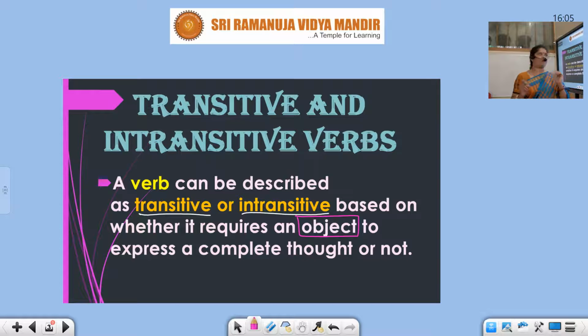So I've explained all that. Now, when I'm speaking, whether in a phrase or in a clause, it should be meaningful. It should be understood. If you don't understand, then you're not communicable. Your message is not passed on to the other person's brain. So, for that, here we are teaching you transitive and intransitive. Transitive requires an object. Intransitive doesn't require an object. I repeat, a verb can be described as transitive or intransitive based on whether it requires an object to express a complete thought or not.